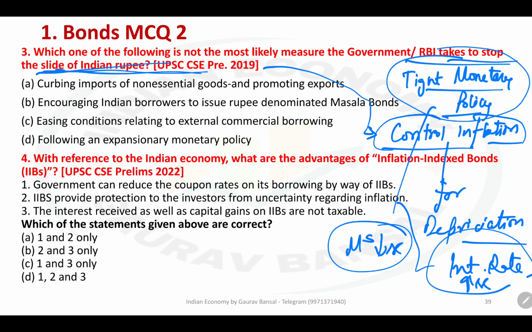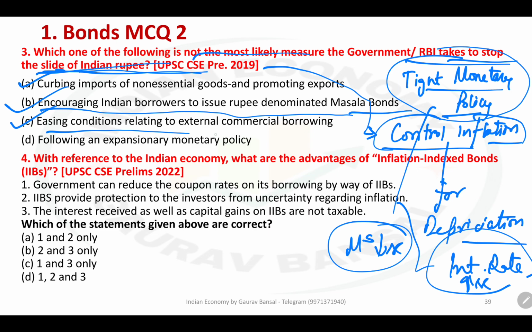Let us look at the options. First of all, curbing import of non-essential goods and promoting exports. That is correct. We have to identify which is not the most likely measure, so this is a correct measure. If we want to save the rupee from depreciation, the first policy would be to address the trade balance. Second, encouraging Indian borrowers to issue rupee denominated Masala Bonds. This is also correct. That would reduce the burden on Indian companies.